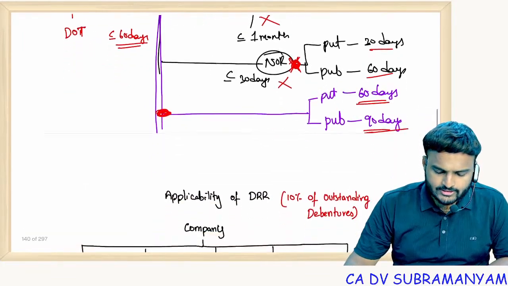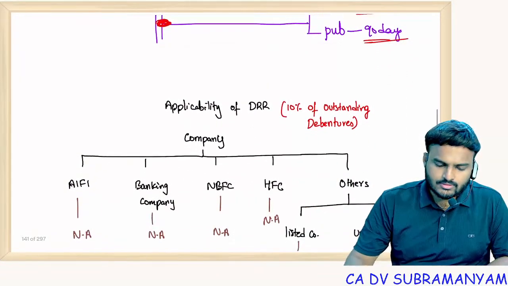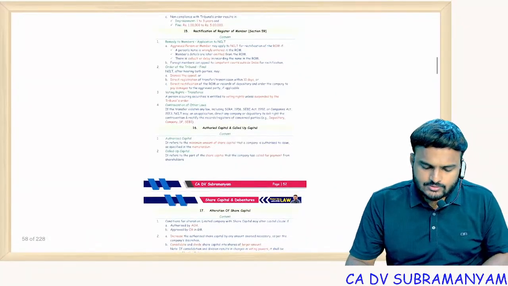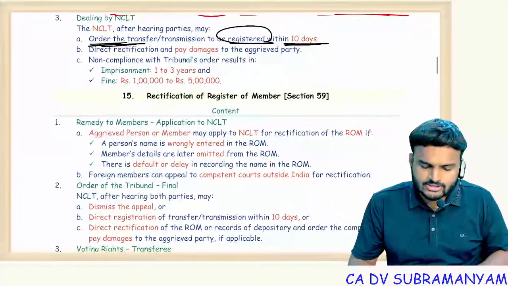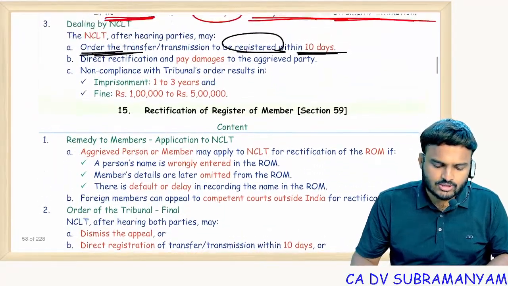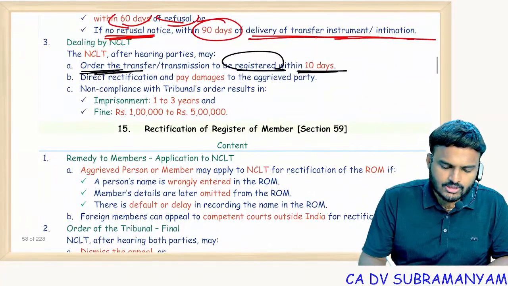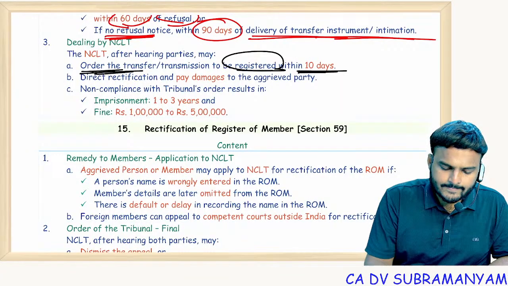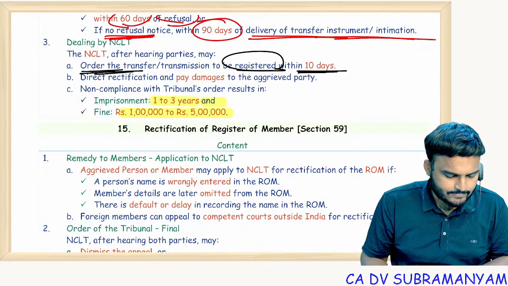So next point is about rectification, if the NCLT order has not been followed. If you are not complying with the NCLT order, imprisonment from 1 year up to 3 years, and fine of 1 lakh to 5 lakhs.